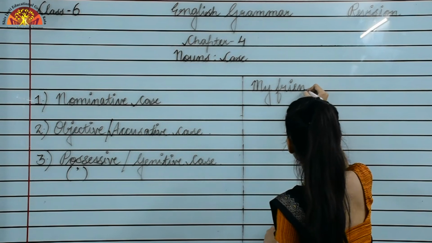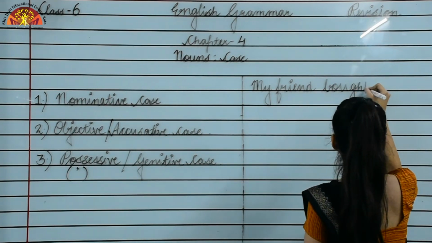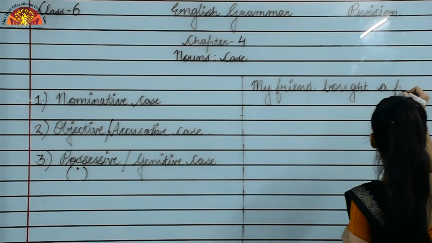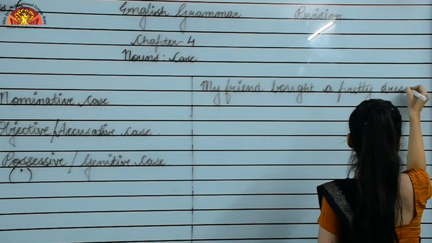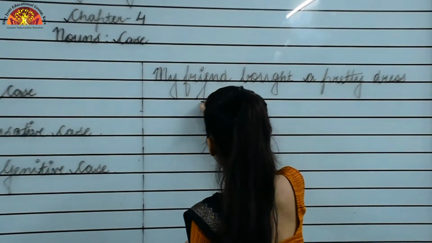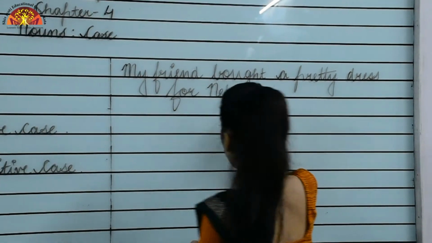My friend bought a pretty dress for Neha.